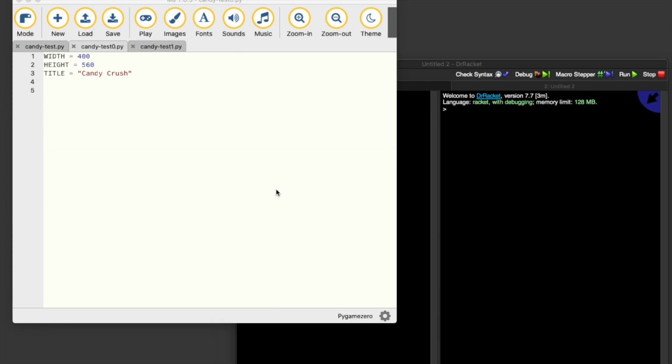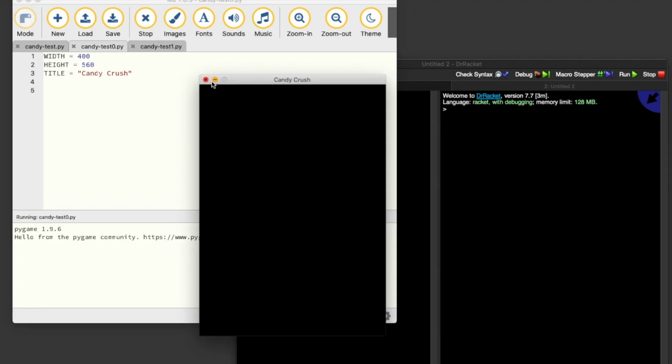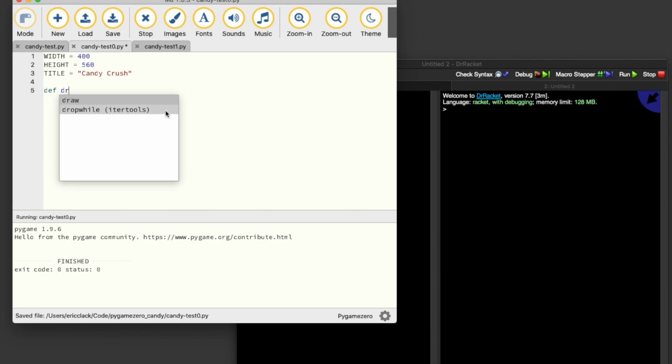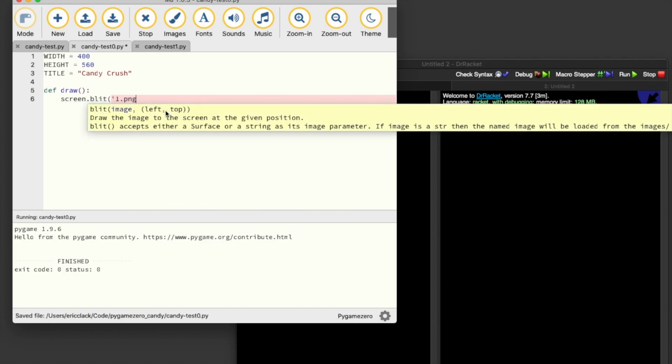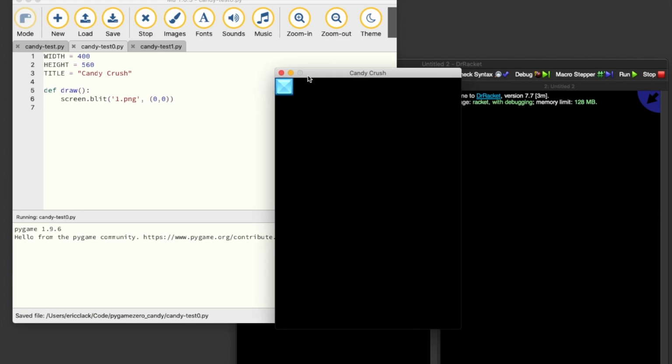Okay, so let's have a look at the Candy Crush tutorial and start out in Python. With Python and Pygame Zero, it's really nice. You can create a game's world with not much code. Here we've got 3 lines. We can press play and we can see the empty game window. We can then add a tile to this by creating a draw method and use screen.blit to draw an image. And you can see we've got a single image there.